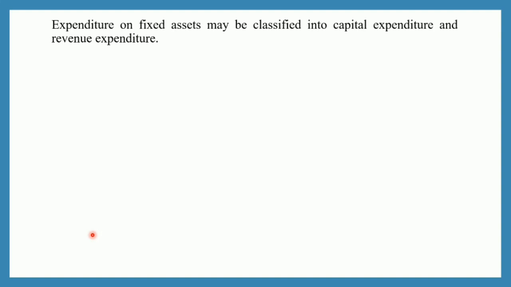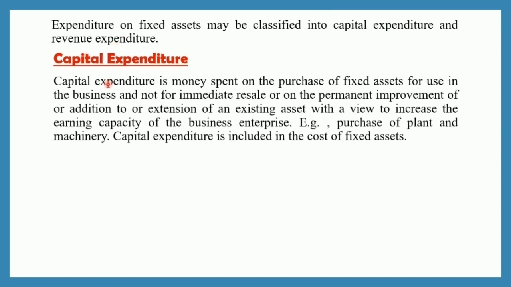Now we will see the expenditure which is done on the fixed assets can be classified into 2, that is capital expenditure and revenue expenditure. So let us see what capital expenditure means. See, capital expenditure is money spent on the purchase of fixed assets for use in the business and not for immediate resale, or on the permanent improvement or addition to or extension of an existing asset with a view to increase the earning capacity of the business enterprise.